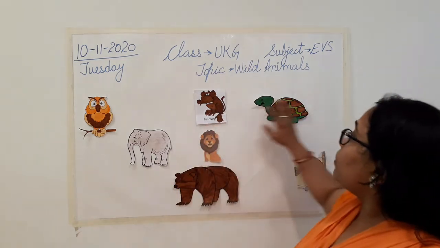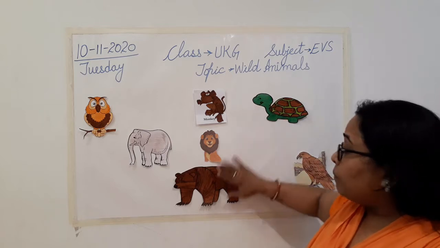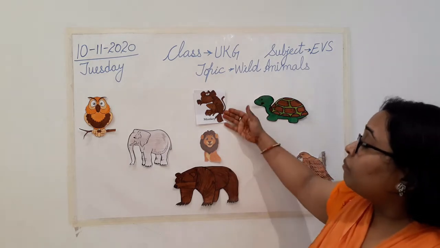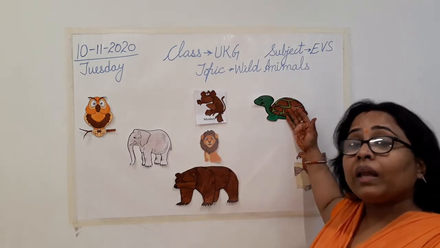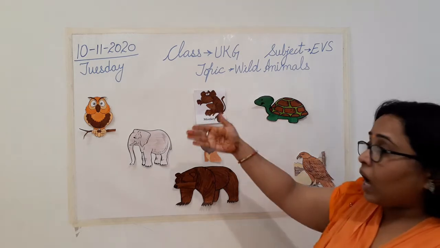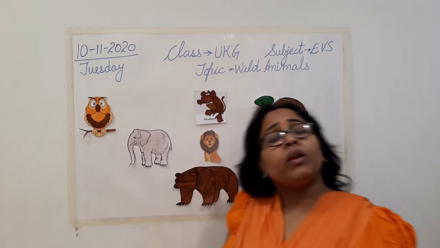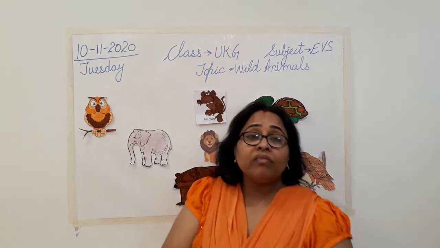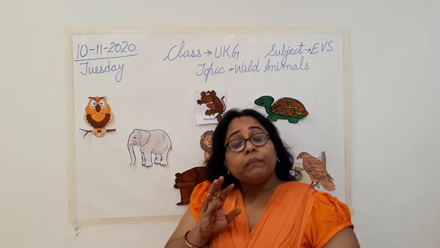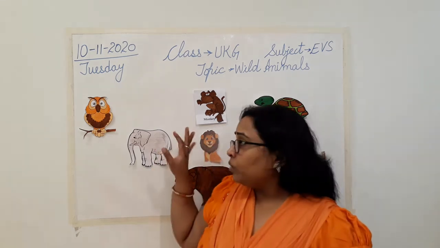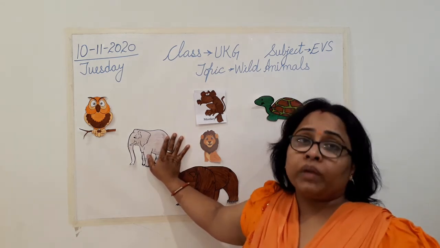But if we talk about these wild animals, like we have bear, lion, monkey, elephant, tortoise. Not only wild animals, we have some birds like owl, then eagle, then vulture, a lot of different birds. Where do they live? They love to live in jungles. And they make their home in the jungle. Now, they are not making it themselves. Nature is helping them to make it.